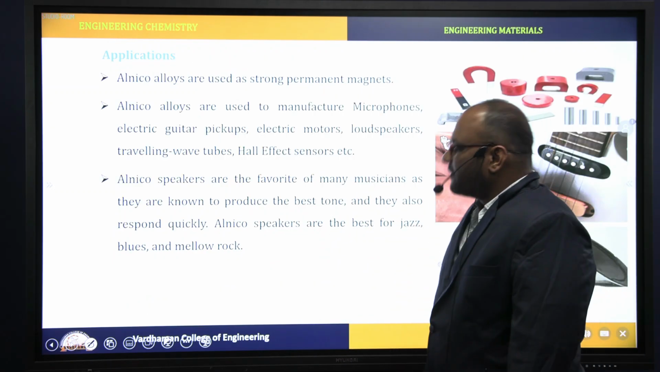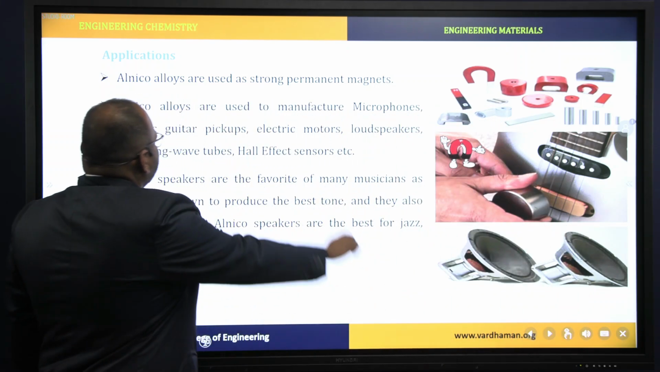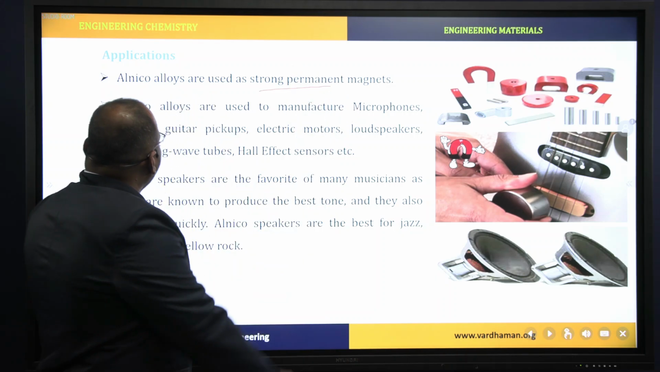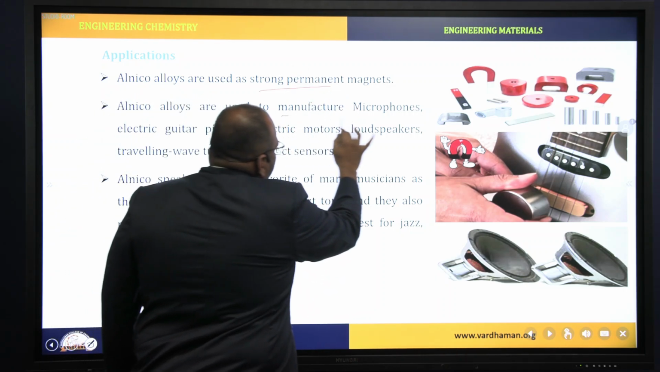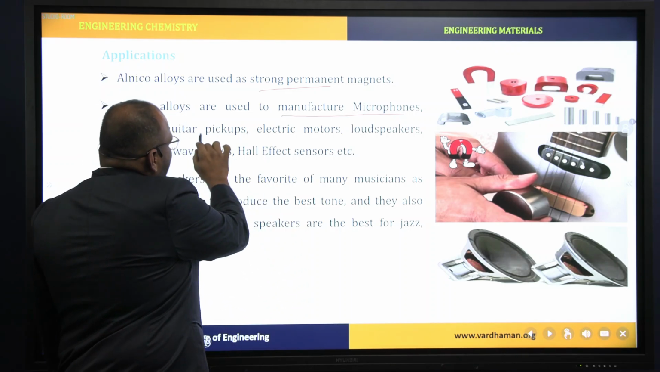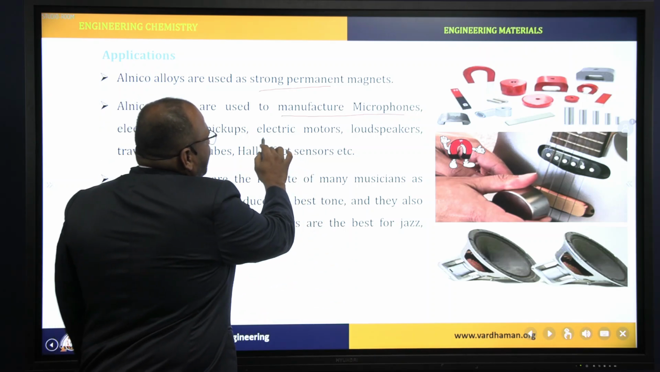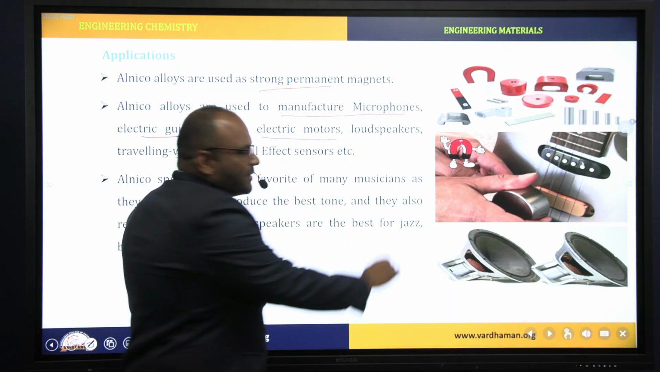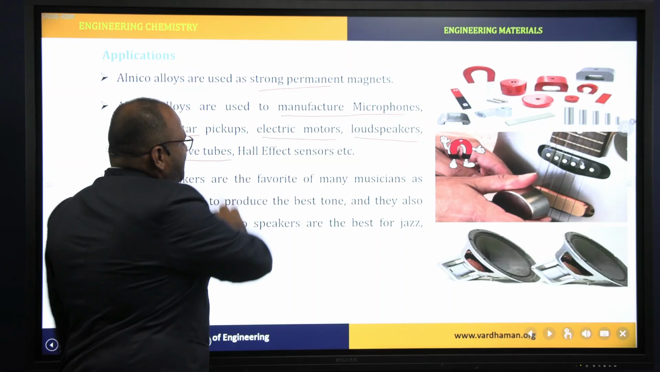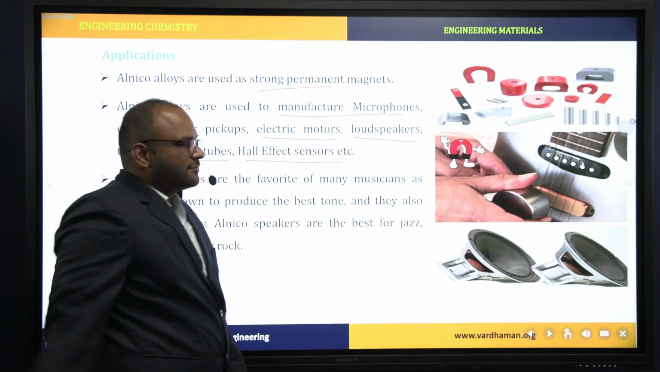Next, applications of Alnico alloys. Alnico alloys are used as strong permanent magnets, and used to manufacture microphones, electric guitar pickups, electric motors, loudspeakers, traveling wave tubes, and Hall effect sensors, etc.